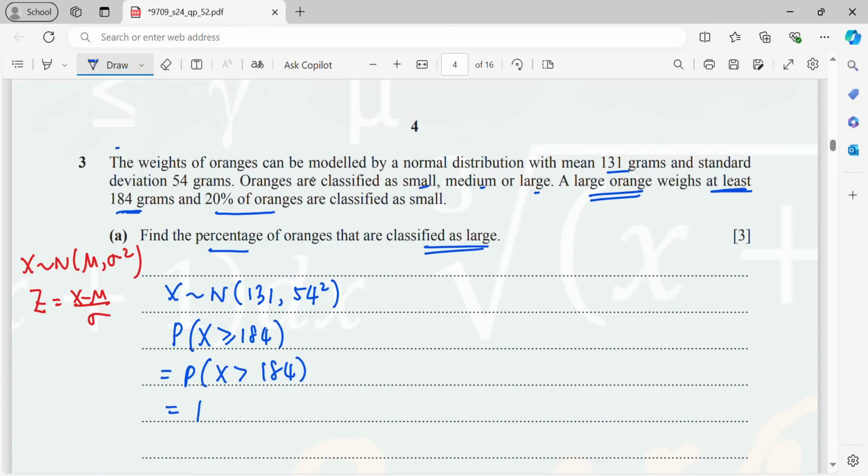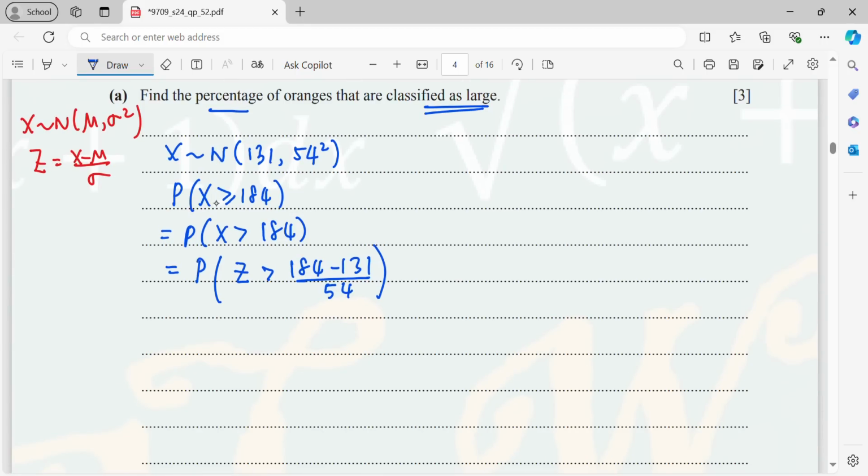So now I standardize it. When you standardize it, you do 184 minus 131 over the standard deviation. Therefore, this is going to be P(Z > 0.981). So then, now sketch a graph. Bell-shaped curve. 0.981 is on the right side.